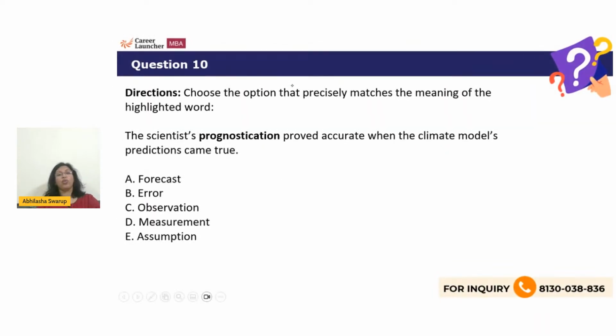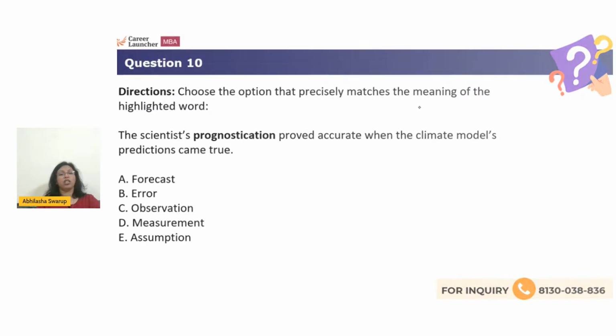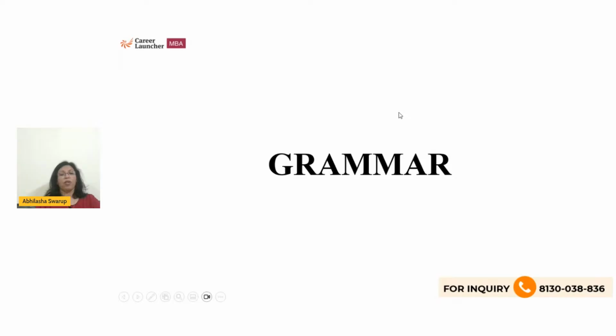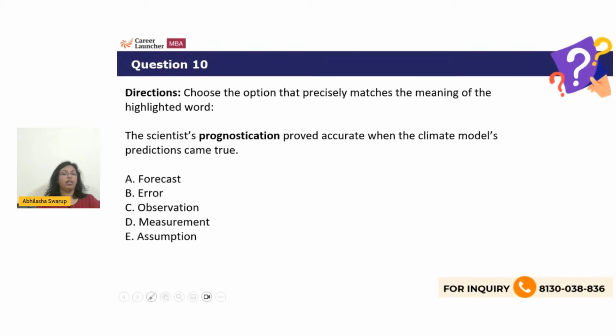Let's look at the next question. Choose the word that precisely matches the meaning of the highlighted word. The scientist's prognostication proved accurate when the climate model's prediction came true. What is prognostication? Is it forecast, error, observation, measurement, or assumption? Come on, guys.